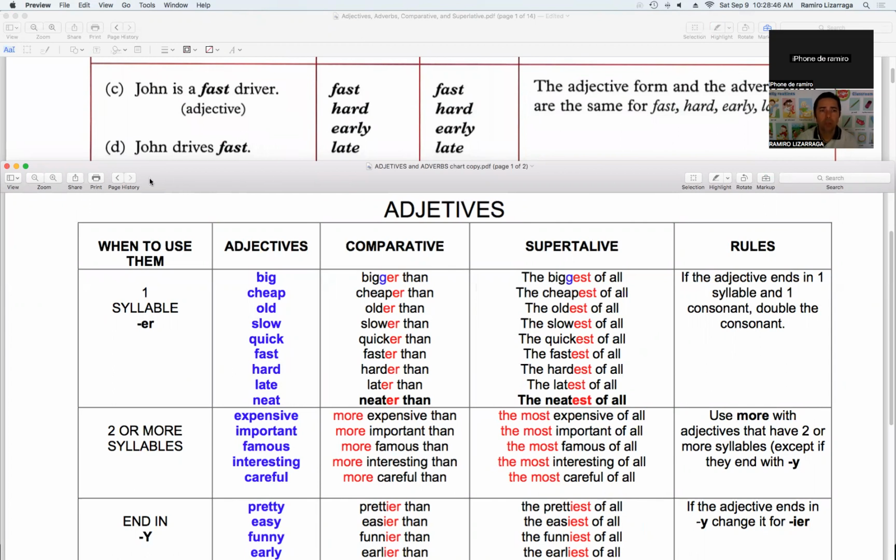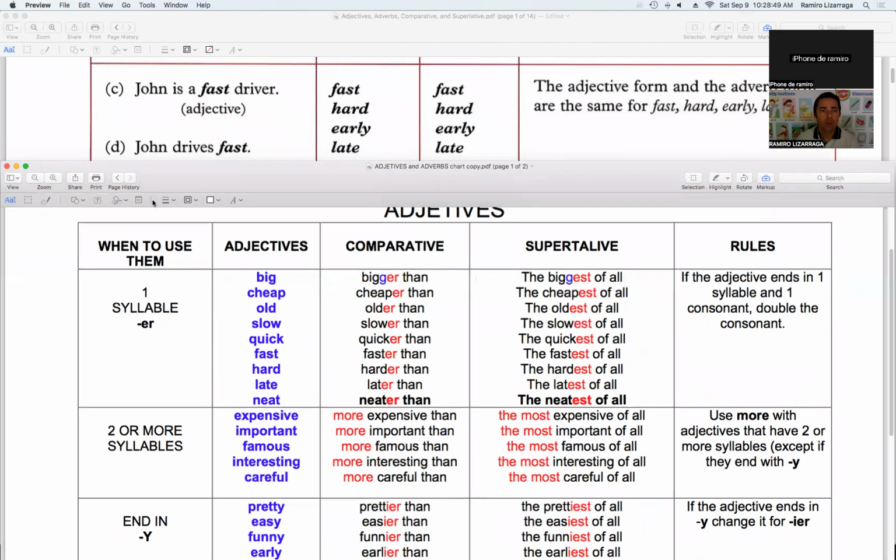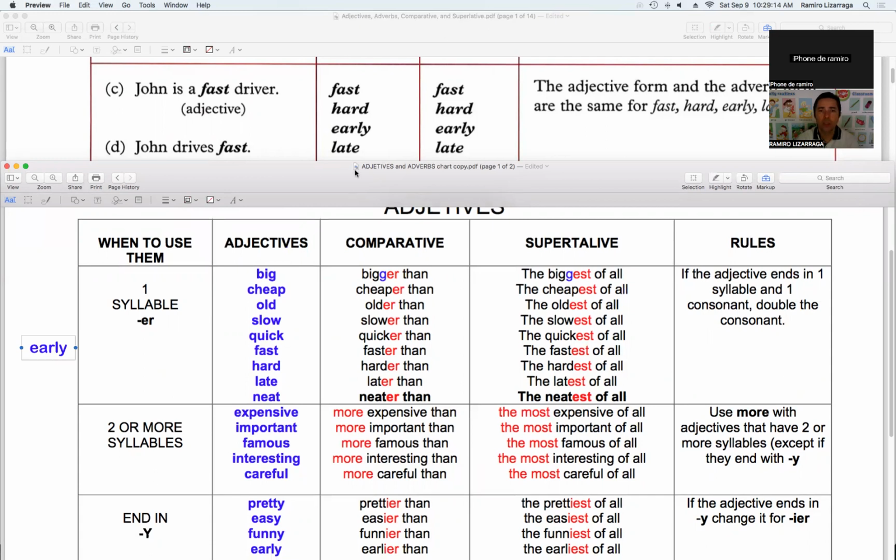I'm going to need some time, because now I can tell that I'm missing early. I'm going to add it later. I'm going to write it here so I can add it to the chart. Okay, so we don't have early here. But look at this: fast, faster, the fastest. Hard, harder. Very good.